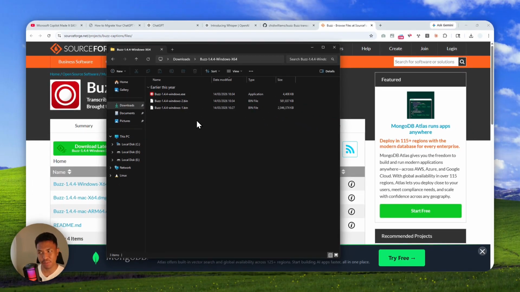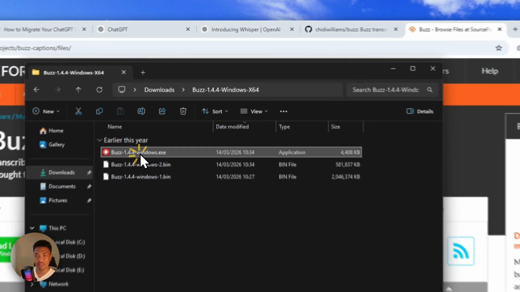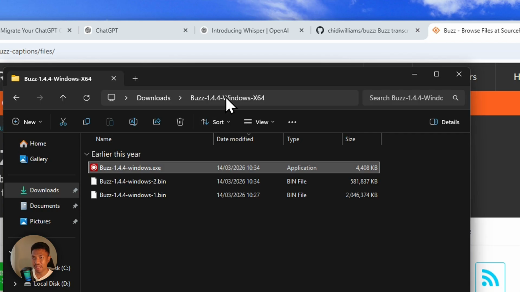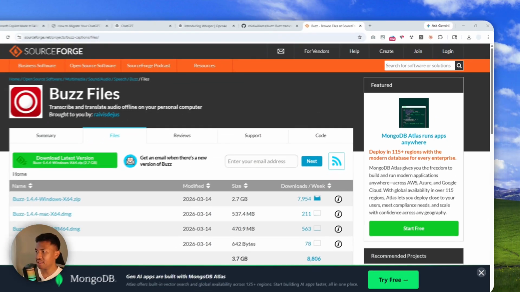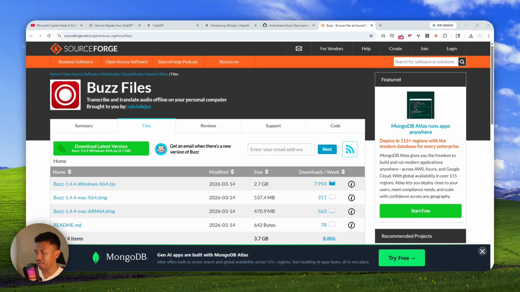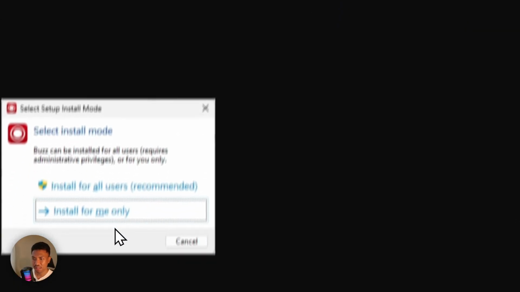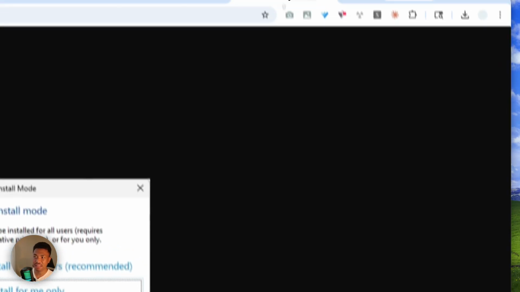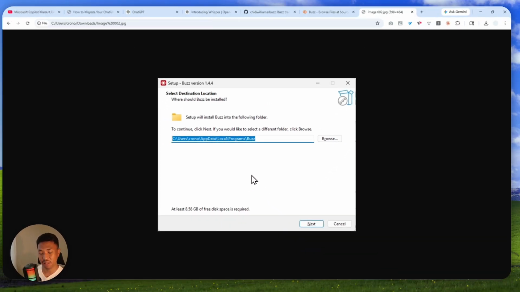By the way, I'm using Windows, so if you're using Linux or macOS, maybe you will see something a bit different. But basically, find the setup item, which in this case for Windows is the executable. You can open it and then follow the installation process, which I think is very straightforward. Just click install and then next until it finishes. It is very much straightforward.